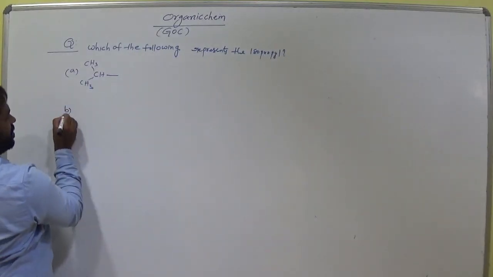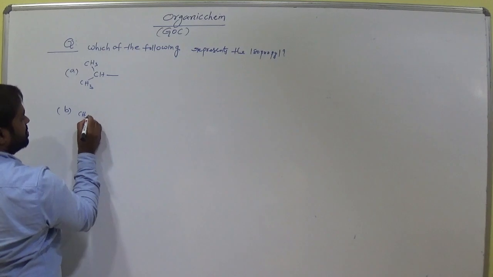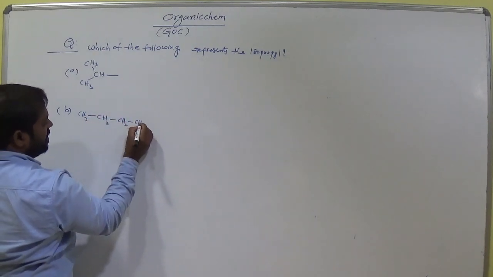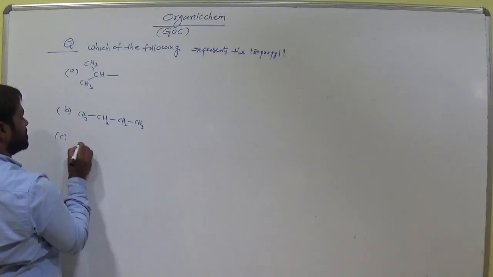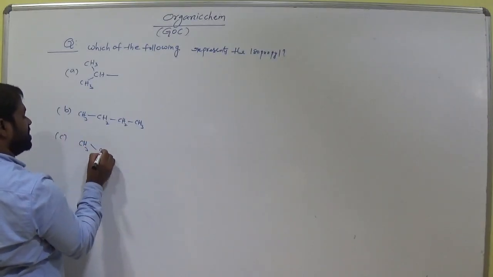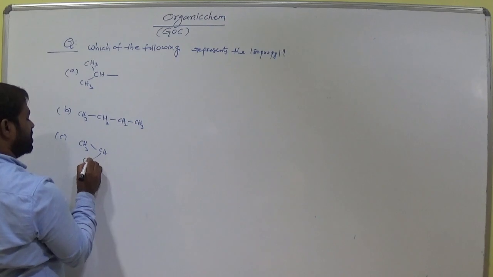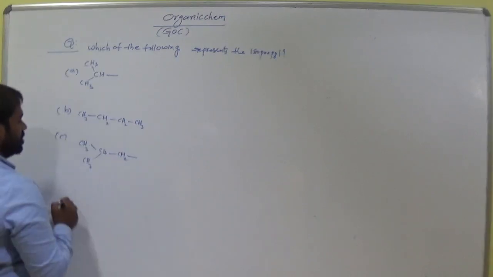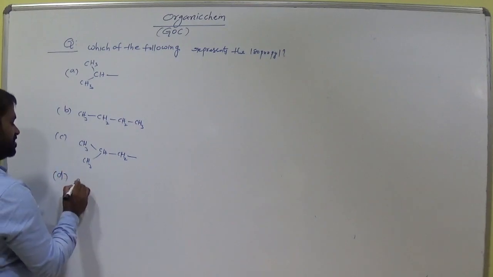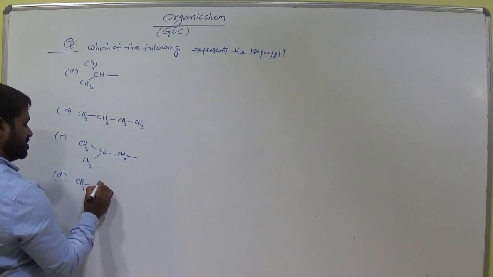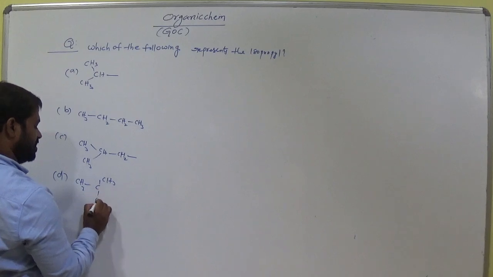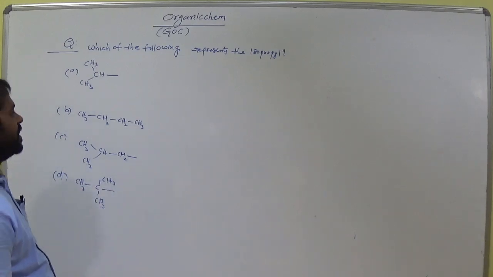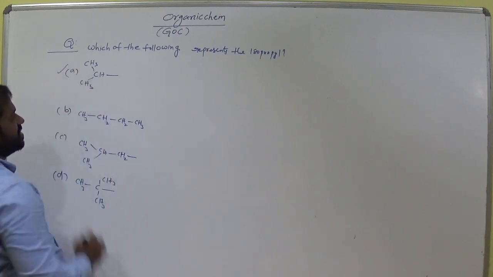Option B, CH3 CH2 CH3. Option C, CH3 CH2 bond. Option D, CH3 bond. Which is the correct answer? What is the isopropyl group here? So this is the correct answer.